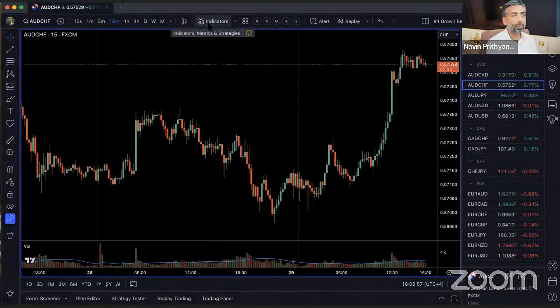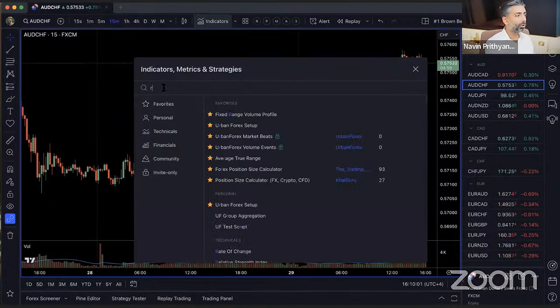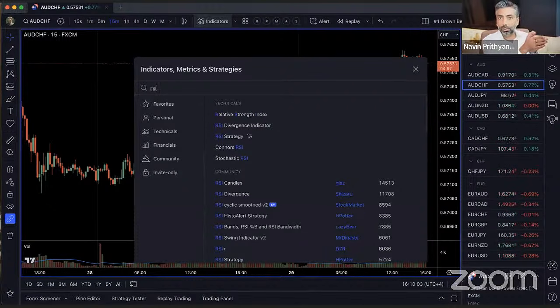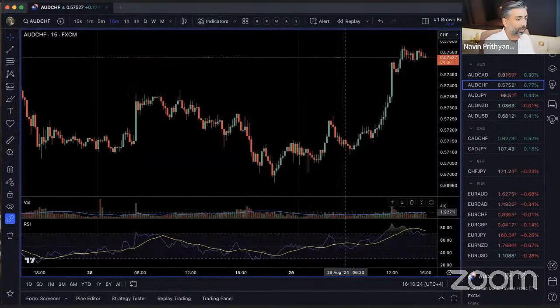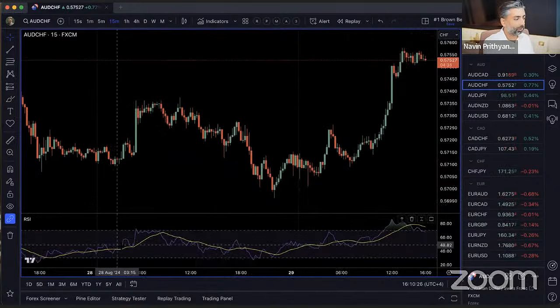I'm going to go into indicators and click on that. As soon as you click on indicators, you can start typing RSI. Now, this is a platform called TradingView, but you might have MetaTrader, or you might be using your broker's platform. RSI is so common, every broker will have it. They're not going to charge you for it, okay? So you just look for the word RSI. If you don't find it, you look for the words Relative Strength Index. As soon as you click on it, something on the bottom like this will show up.